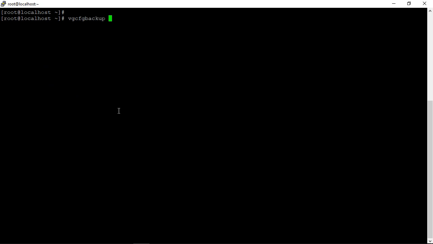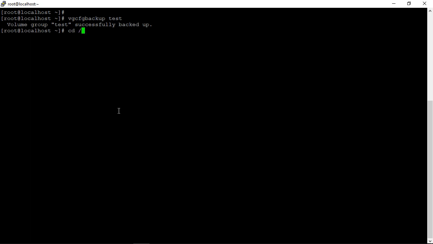If you run it without specifying any file name, it will take a backup with the default file name and into the default directory. So vgcfgbackup, and I am going to take a configuration backup of the test volume group. I need to specify the name, press enter. Test volume group backed up successfully.